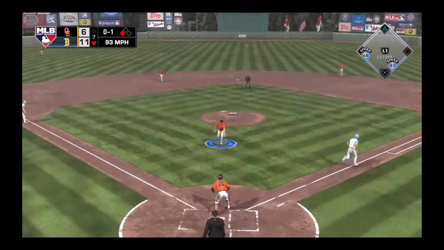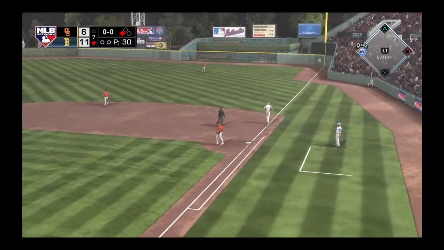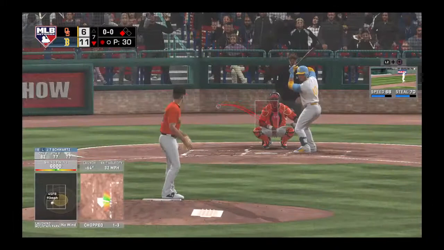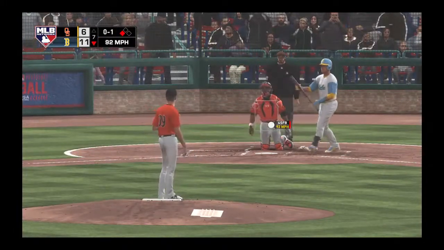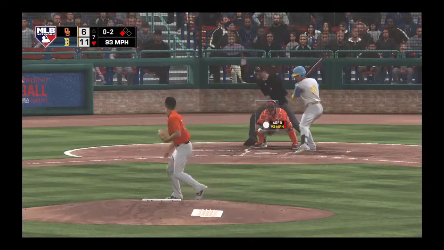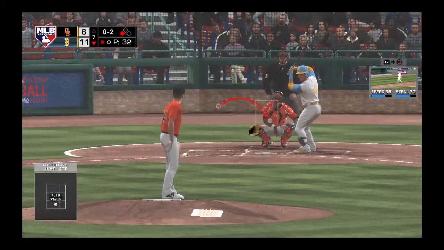Weak grounder back to the mound. And a good throw gets him. 1 out. Keeps the runner at 3rd. Now at the plate, Mike Perez. He flew out in his last at bat. Just got a piece of it as it's fouled back. Here's the 0-1 pitch. Fastball, good spot, good pitch, and it's 0-2.